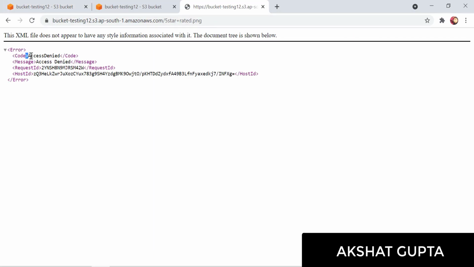Now it shows access denied. What do we mean by access denied in this particular case? Access denied is basically this: since this bucket is not public, or we can say the object is also not public, we cannot access this file.